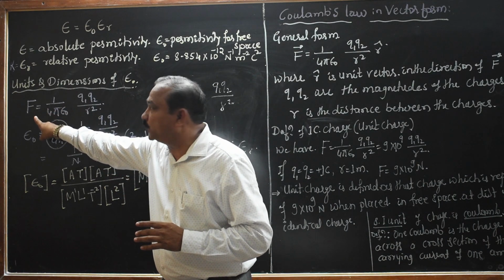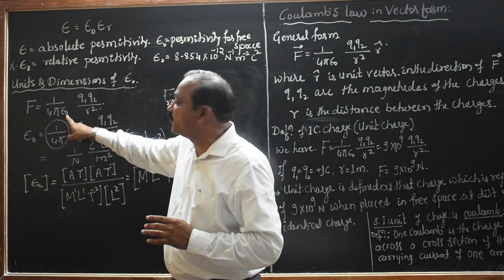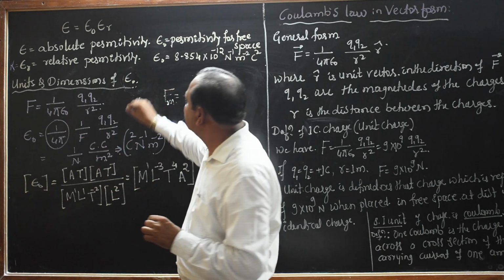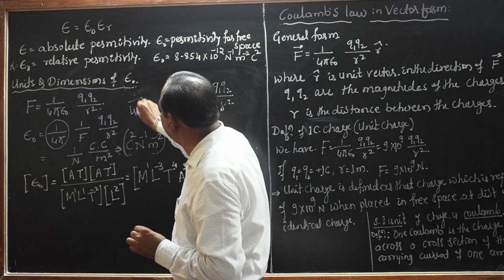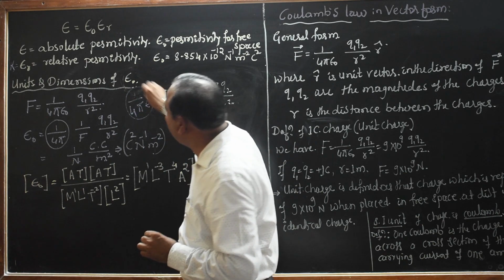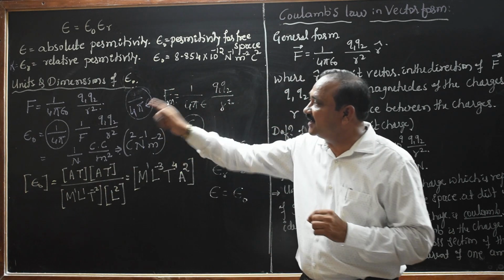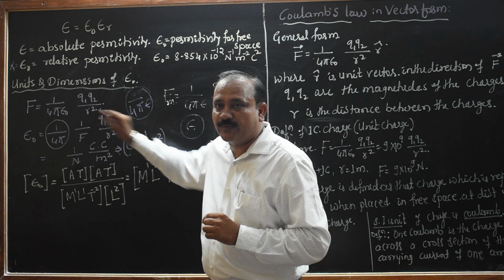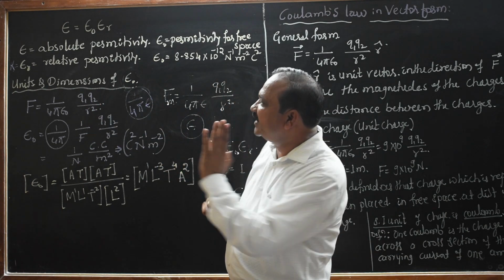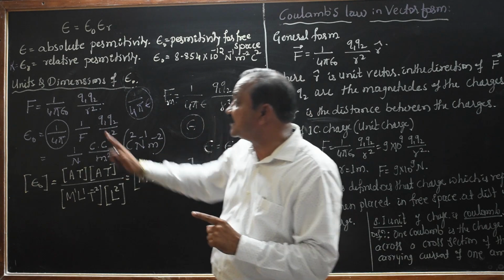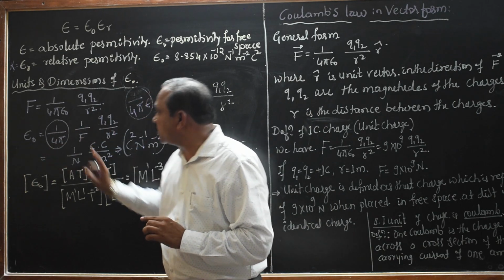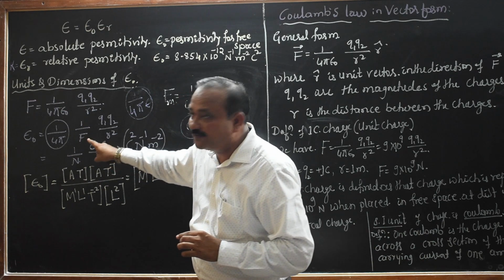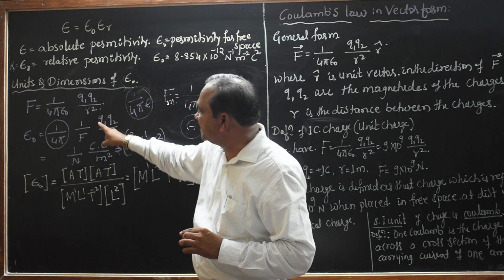F equals F of medium equals 1 divided by 4 pi epsilon. See, that 1 divided by 4 pi epsilon is what you have taken. But here, F equals 1 divided by 4 pi epsilon naught, Q1 Q2 divided by R square. I want to find out the unit and dimensions of this epsilon. So epsilon equals, if you simplify, 1 divided by 4 pi, 1 by F, Q1 Q2 divided by R square.